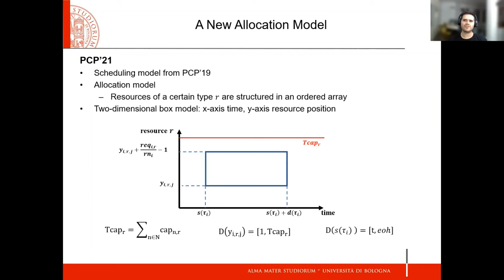So we model the position of a job unit for a specific resource type using the allocation variables. We also need to represent the time during which the allocation is valid. Then we use a 2-dimensional box to model an allocation in time. The y-axis gives the position of the allocated resource, and the x-axis gives the time interval in which the resource is consumed. The vertices of the box are defined by the variables in the origin, starting time and the starting position in the allocation. The box expands from the origin by the expected duration in the x-axis, and in the y-axis by the required resource amount.